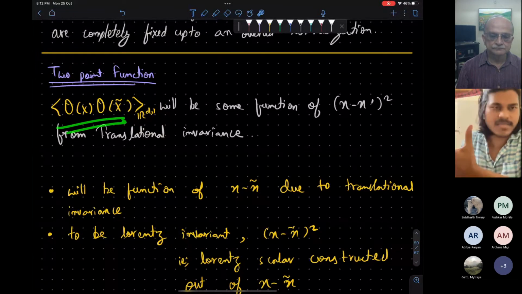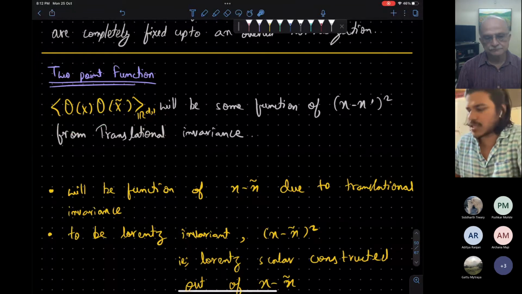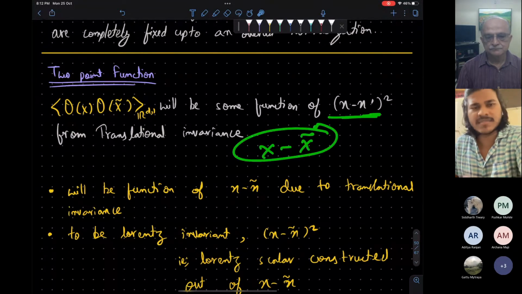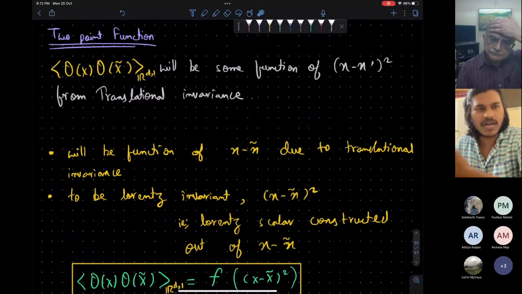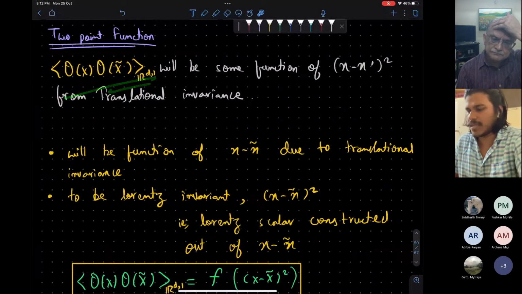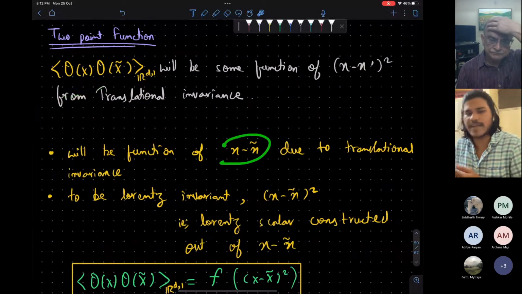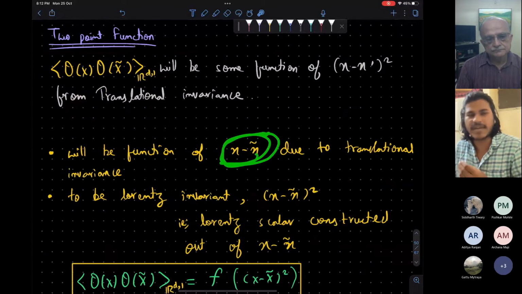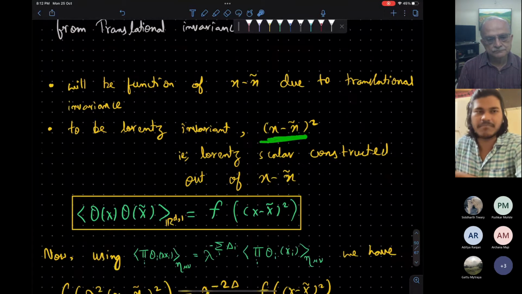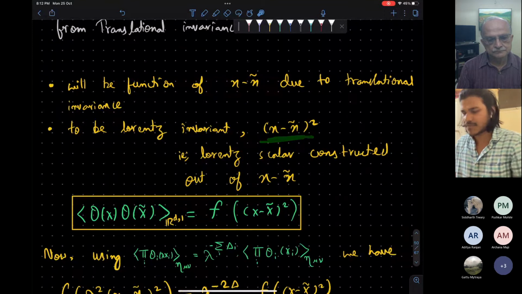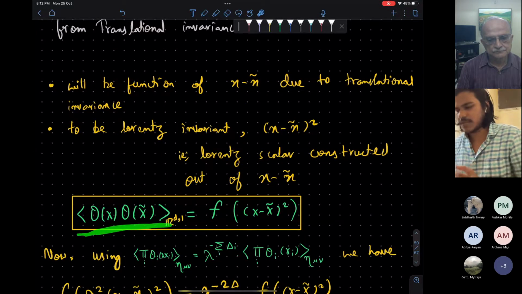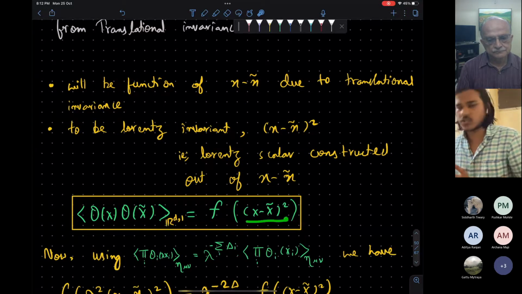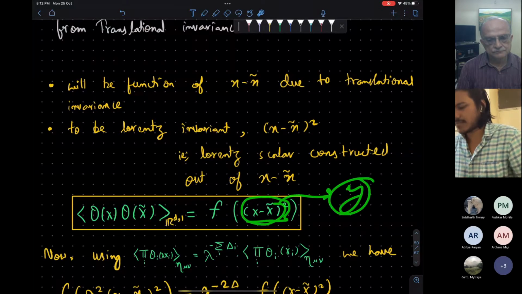Because of the translational symmetry, this has to be a function of x minus x tilde. Okay, and since this is a scalar and Lorentz invariant, it will be a function of the Lorentz invariant quantity which we can construct from x minus x tilde, that is the Minkowski norm. So this correlation function will in general be a function of (x minus x tilde) squared. For now, let's call this y.